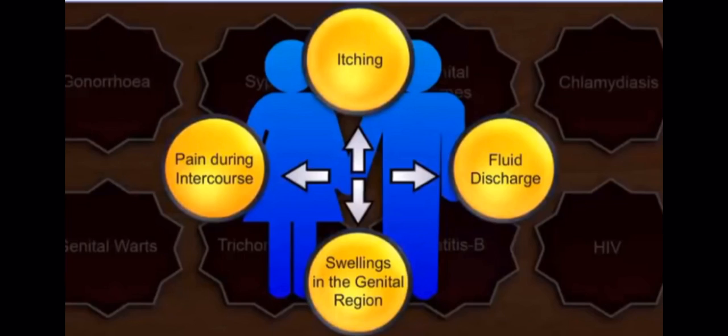If any of these symptoms are there, you may suffer from these sexually transmitted diseases. So you have to go to your doctor to diagnose these diseases. If you are suffering from any of these sexually transmitted diseases, then you have to take proper treatment for that.